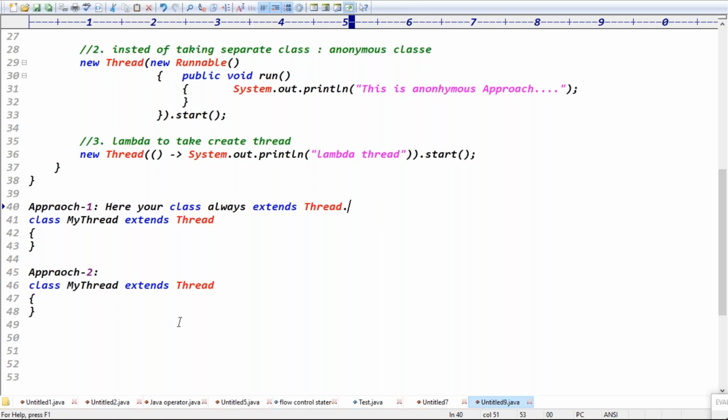So that thread is unable to get the features of some other classes, since it is not possible to extend some other classes. In the first case your class is always extending the Thread class, so there is no chance of extending some other classes. It becomes a complex way.